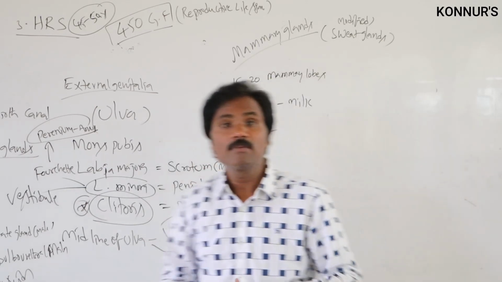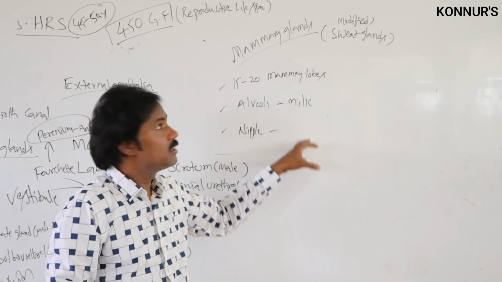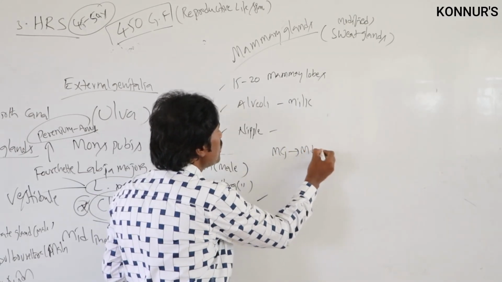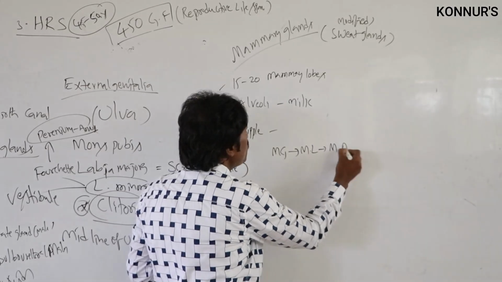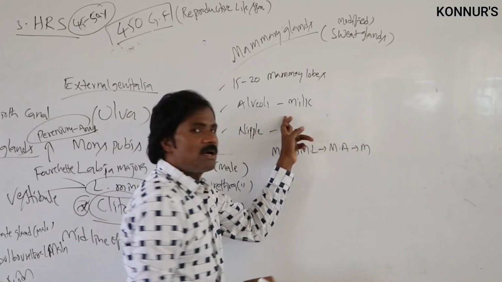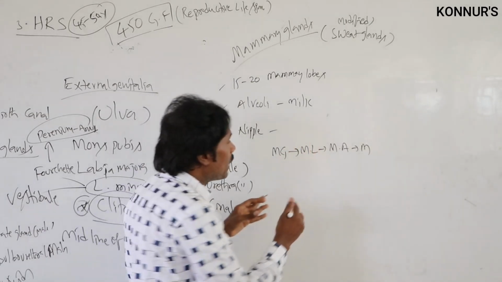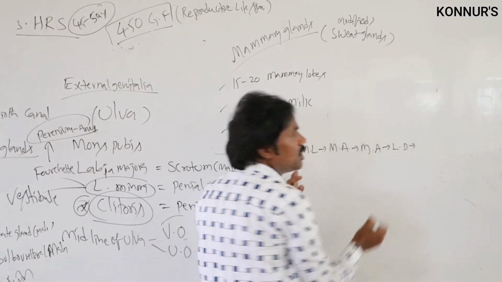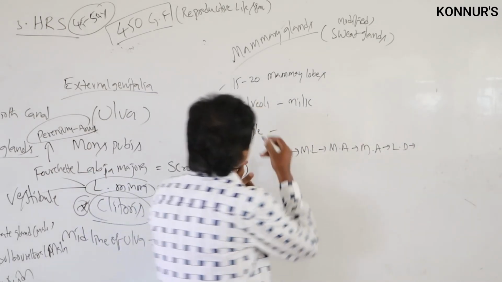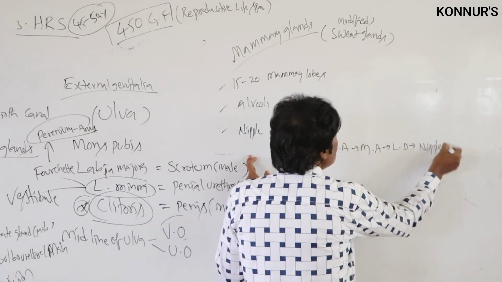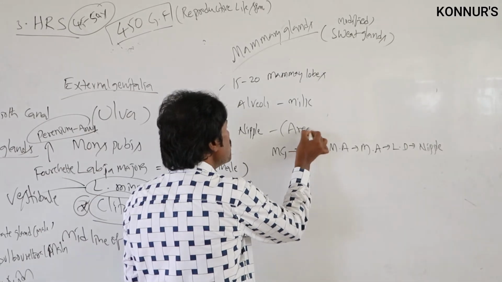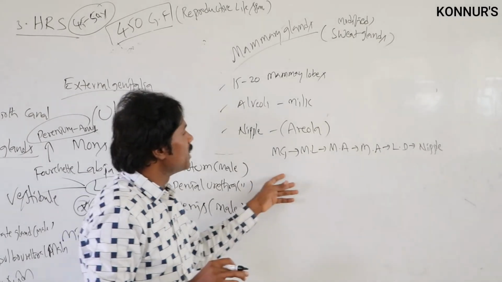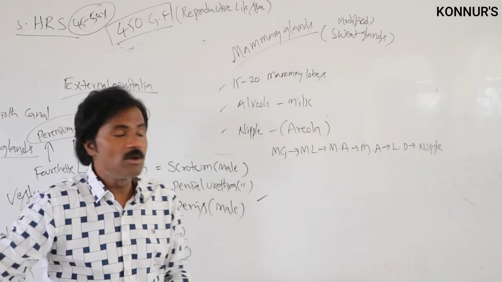So the sequence order is important from the exam point of view. The sequence is: mammary glands, mammary lobes, alveoli, mammary alveoli to mammary ampulla, which possesses lactiferous ducts. Then, related to the nipple region, the surrounding thicker part with sebaceous glands is called the areola.